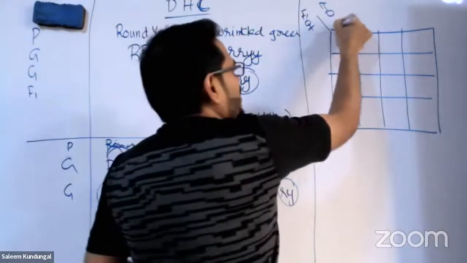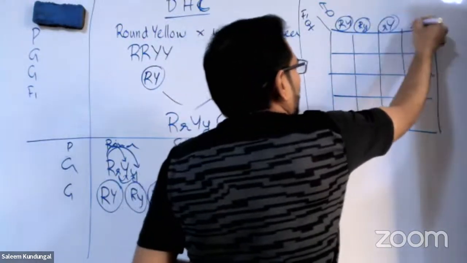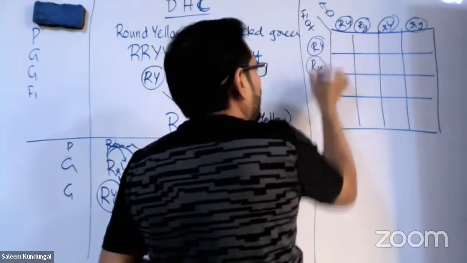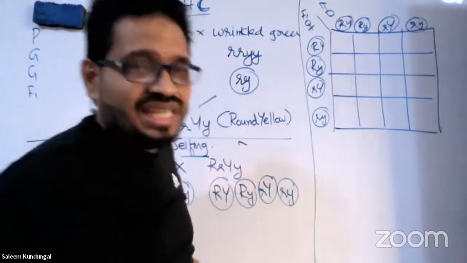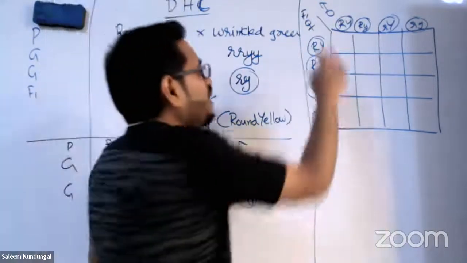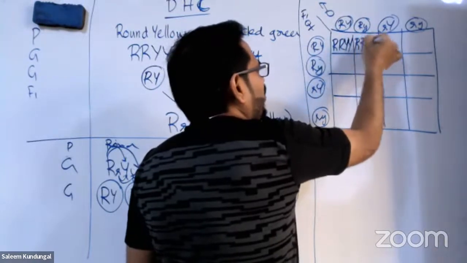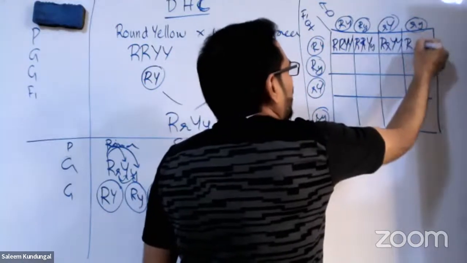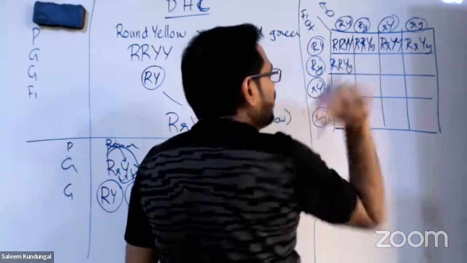Then write all the gametes: capital R capital Y, capital R small y, small r capital Y, small r small y, and the same again along the other side. The circle is put to make sure that they are the gametes, so as not to confuse them. Now let's go, capital R, the same pair, capital Y, capital Y, capital R, capital R, capital Y, small y, capital R, small r, capital Y, capital Y, capital R, small r, capital Y, small y, capital R, capital Y, small y. Always the capital letter should come first.